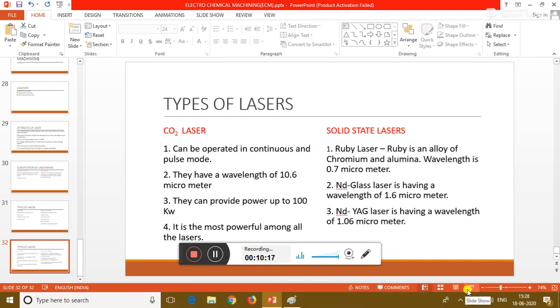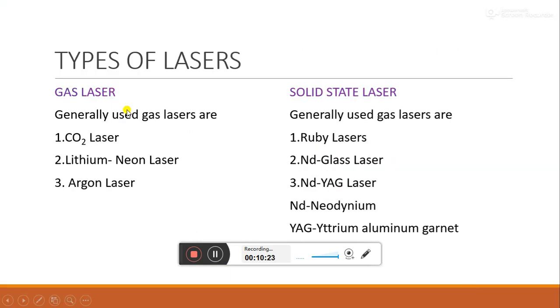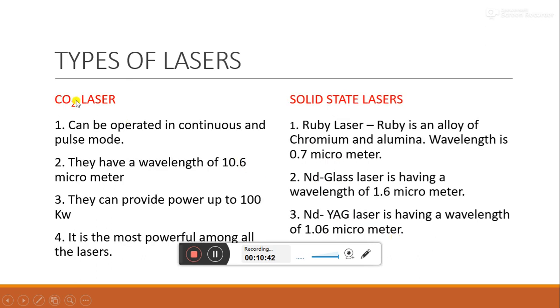And then we came to the types of lasers, which are gas laser and solid state laser. Among the gas lasers we have CO2 laser, helium neon laser and argon laser. Among solid state lasers we have ruby laser, neodymium glass laser and neodymium YAG laser. What is the full form of YAG? Yttrium aluminum garnet. From the gas lasers we took CO2 laser because it is the most important, and the most powerful among all the lasers.